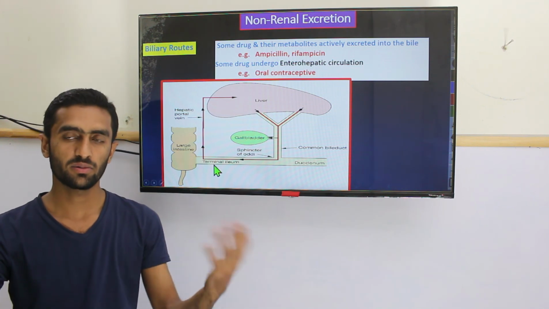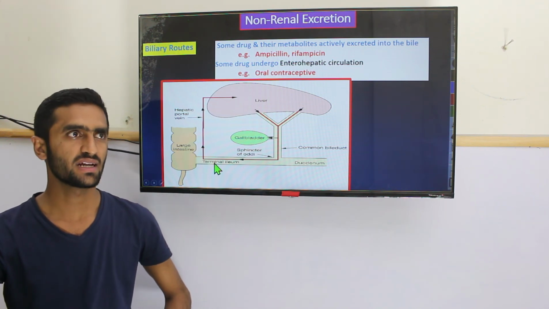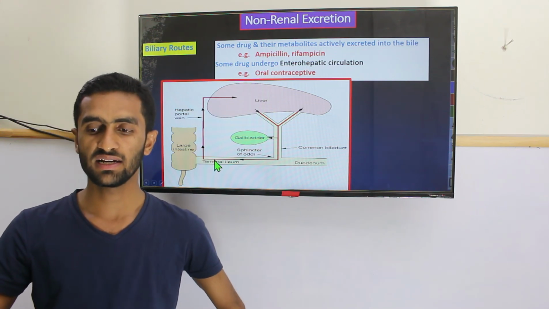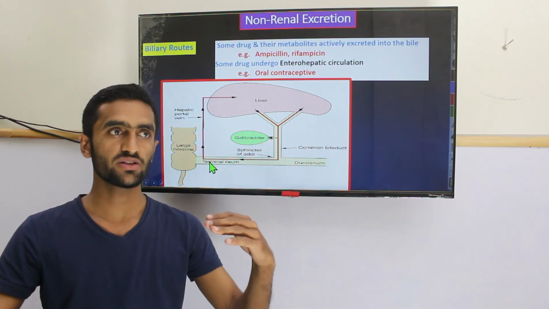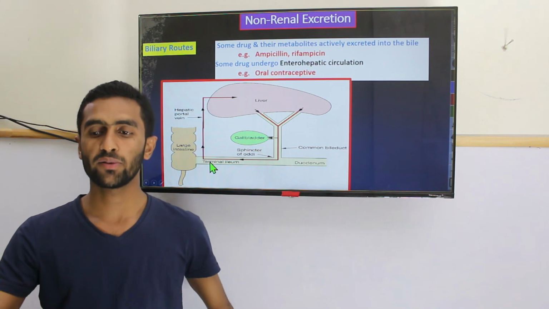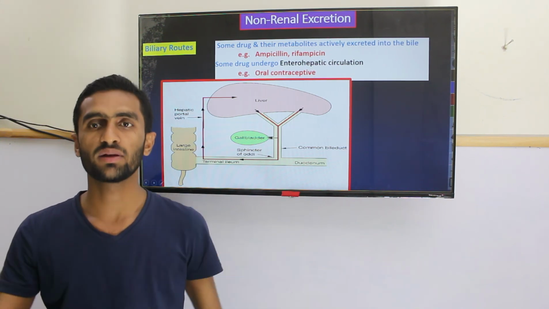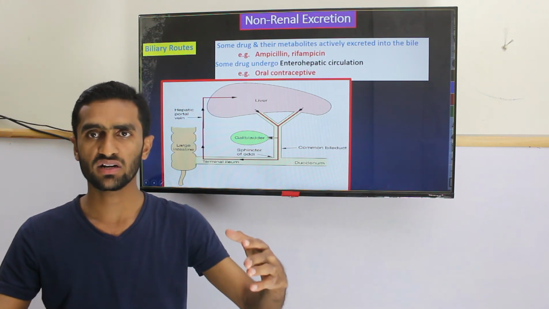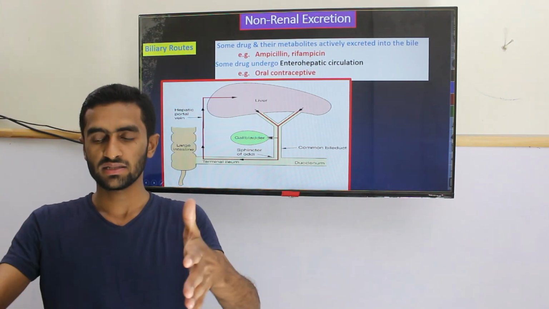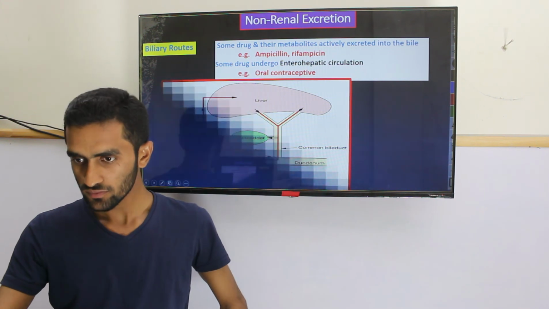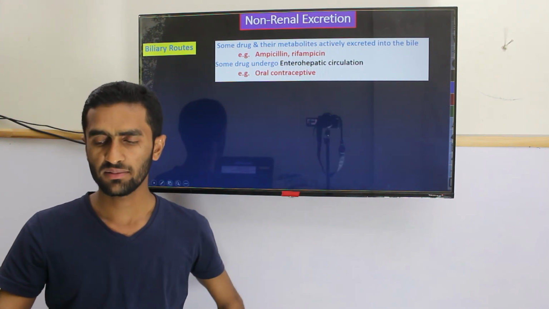Now your gut flora, the normal bacteria living in the gut, unconjugate it, and as they unconjugate it, it is again available for absorption. So it goes back and remains for a longer period. That's why oral contraceptives have a somewhat longer half-life. Okay, so this was some major routes.